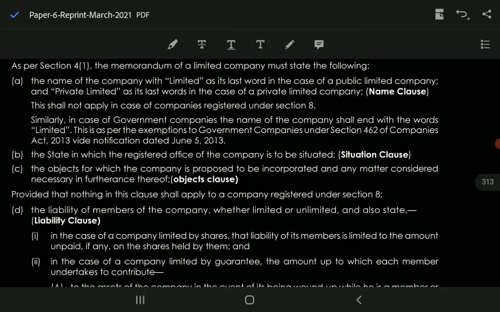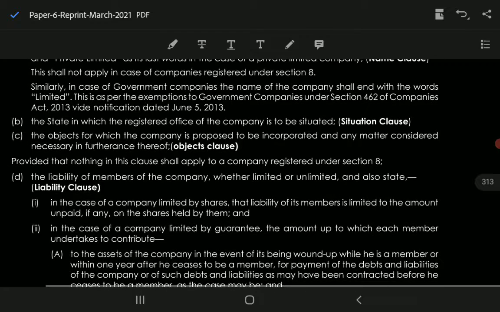This is as per the exemptions to government companies under section 462 of the Companies Act, by notification dated 5 June 2013. In case of a government company, the name of the company shall end with the word limited. And this is as per the exemptions to government companies under section 462 of the Companies Act 2013, by notification dated June 5, 2013.